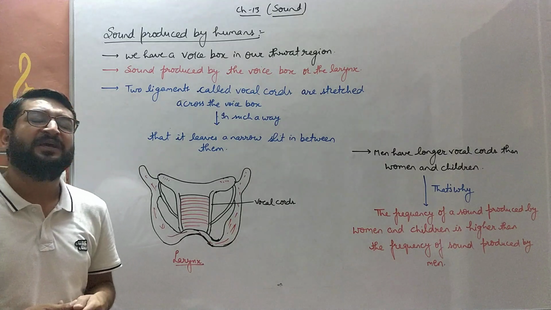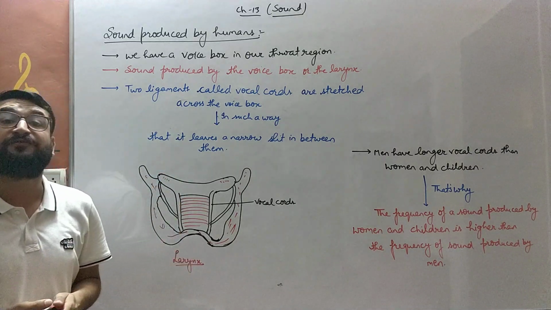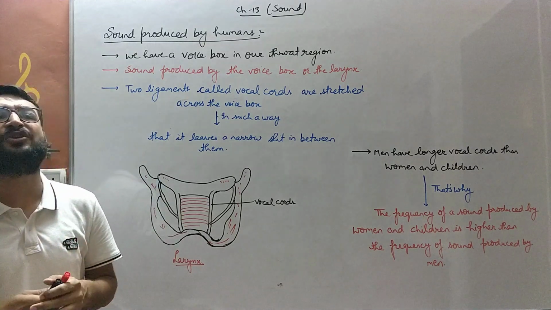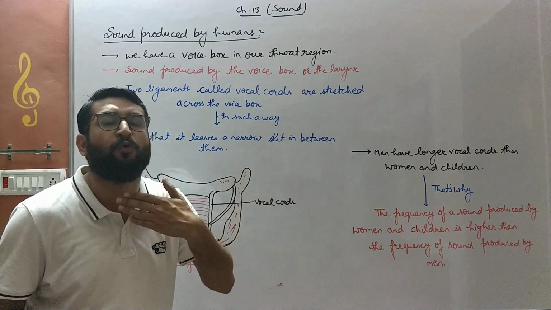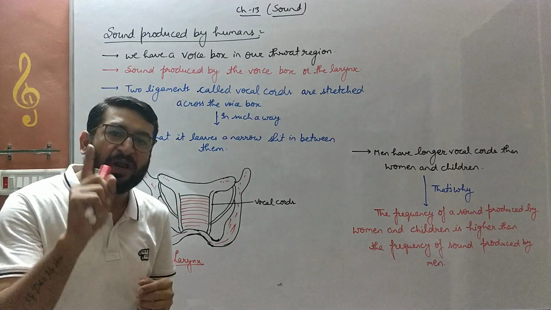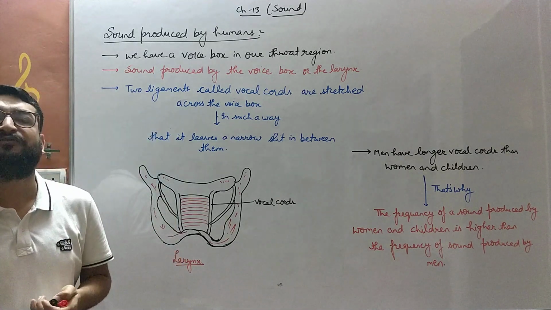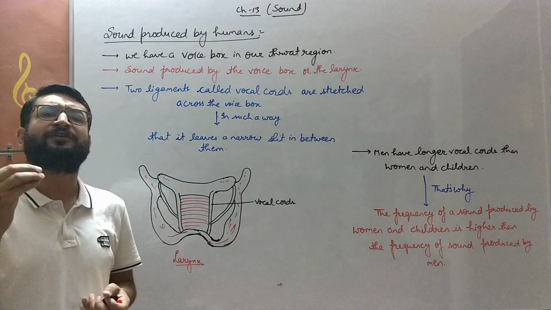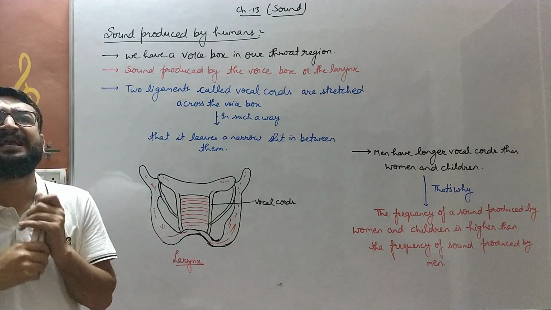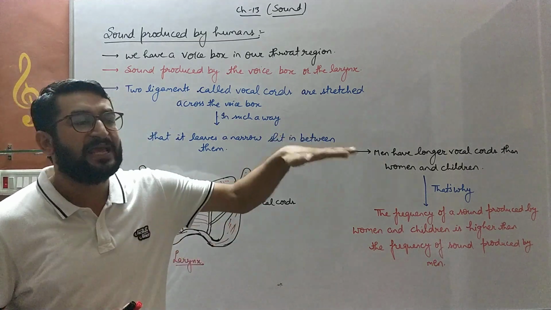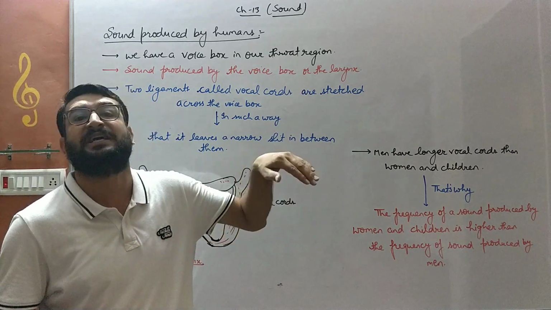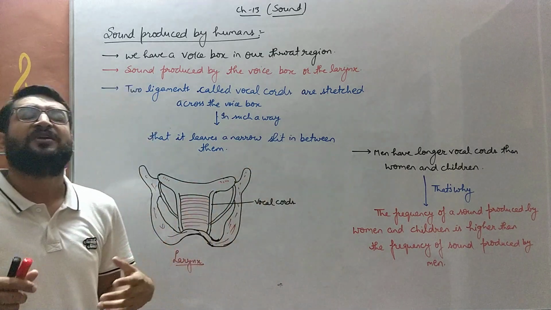Then we have discussed, bache, the frequency. What is the frequency of a pendulum? The number of times a pendulum moves back and forth around its mean position in 1 second. That is known as a frequency. Frequency of a pendulum क्या है बच्चे? एक बॉब, एक पेंडुलम की बॉब 1 सेकंड में कितनी बार एक एक्सट्रीम पोजीशन से दूसरी एक्सट्रीम पोजीशन पर जाकर वापस वहीं आ जाए, that is known as frequency.